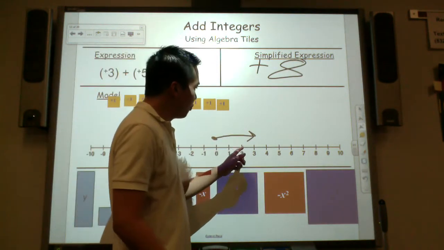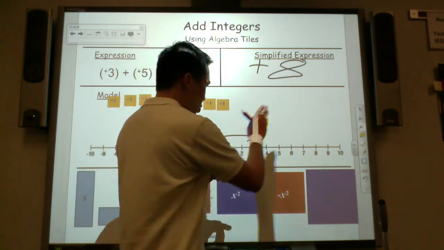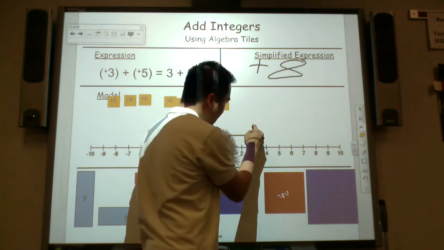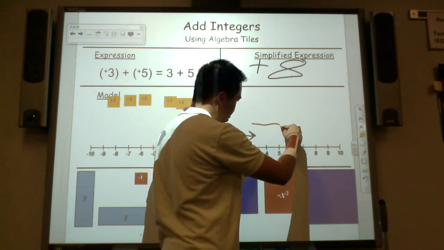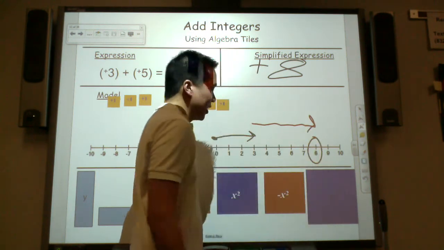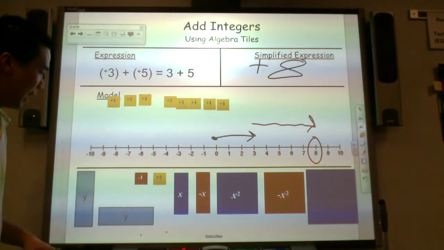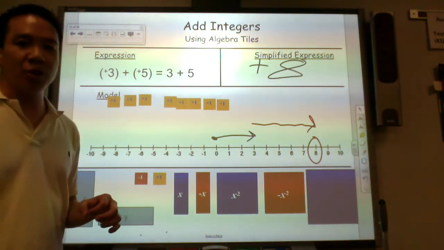So I need to draw a positive arrow. So more positive arrow. 1, 2, 3, 4, 5. So where did I end up? At positive 8.